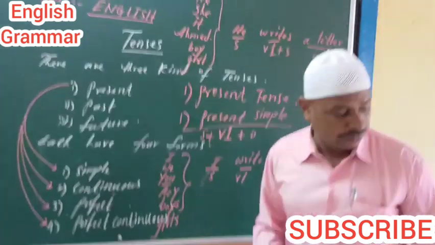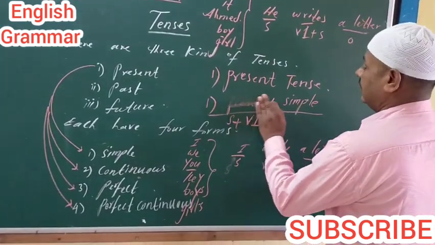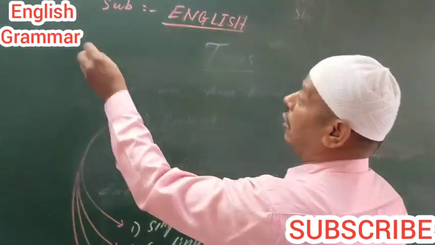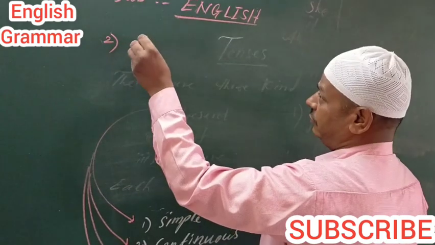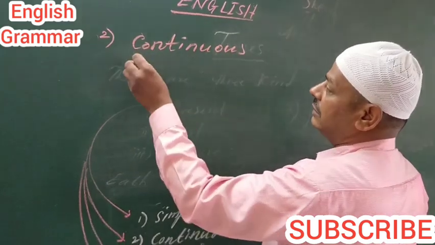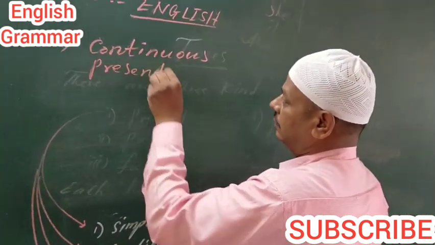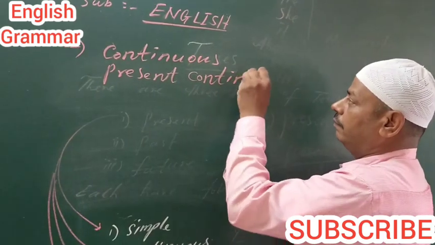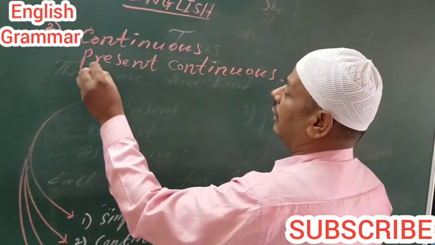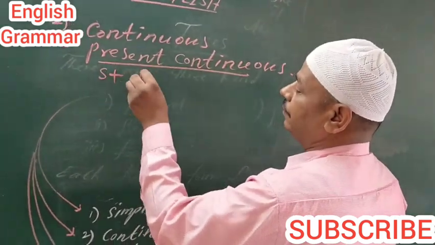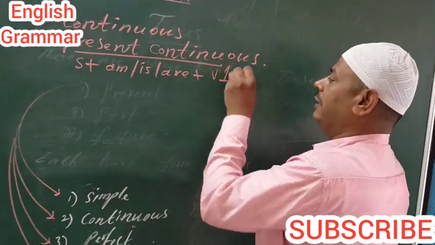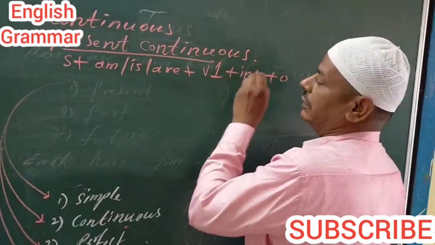Now, next we are going to learn present continuous tense. Now, we are going to start the second form, continuous, that means present continuous. We can make a formula for it too: subject plus am/is/are plus V1 plus ing plus object.